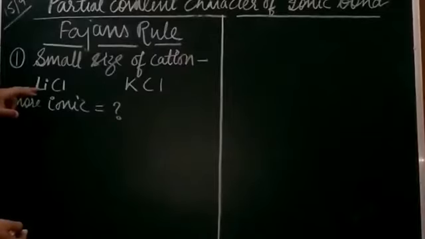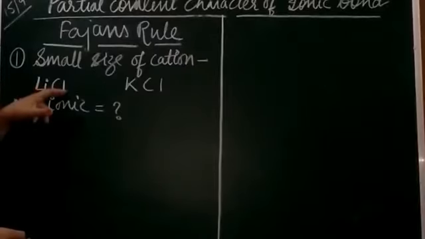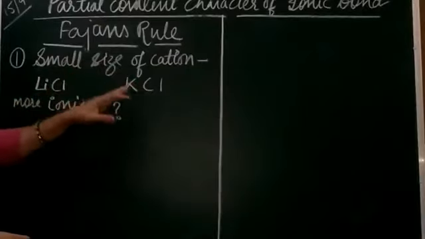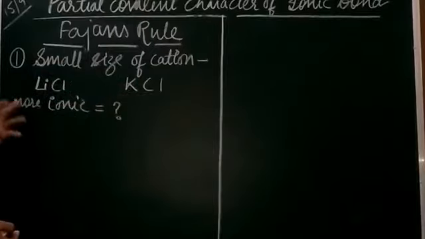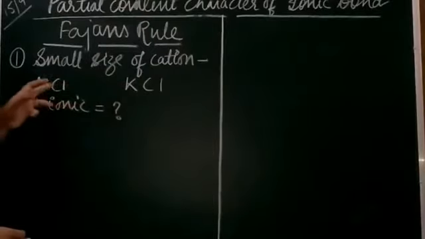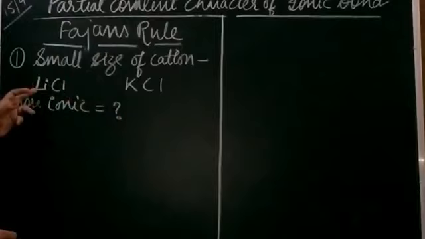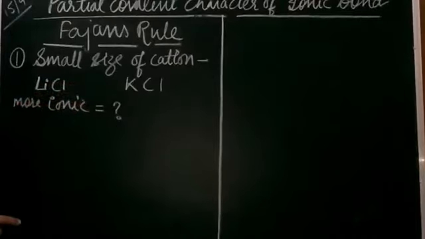So here we compare the halogen. That is, the anion is of the same size. There is no difference. Here it is also chlorine, here is also chlorine. So the difference will lie in the cation part, lithium and potassium. Lithium and potassium both are alkali metals, and they belong to group 1.